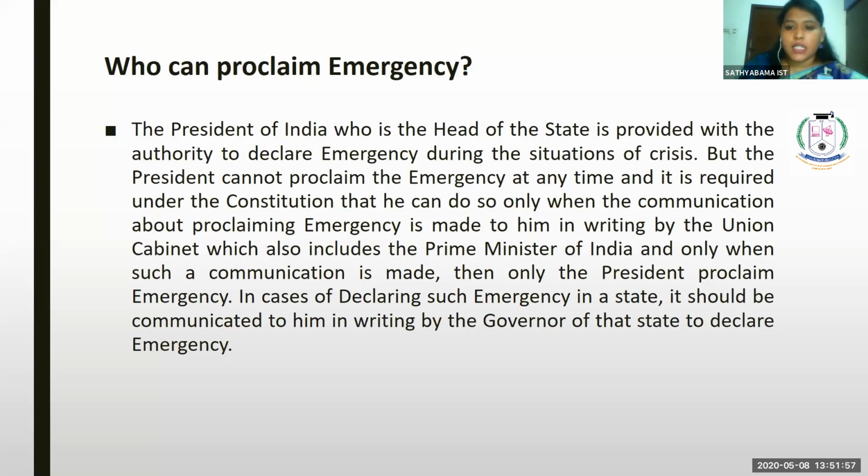In case of declaring such emergency in a state, it should be communicated to him in writing by the governor of that state. If the president is going to declare emergency for a particular state, it should be communicated by the governor of that particular state.